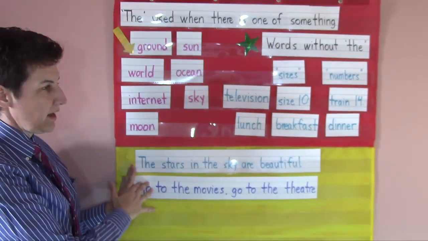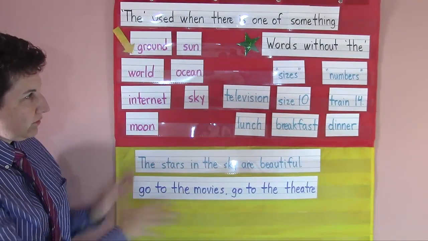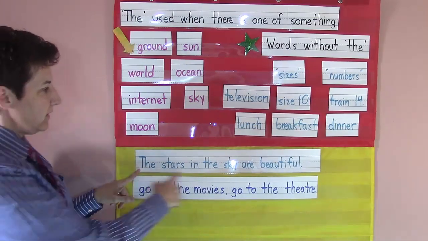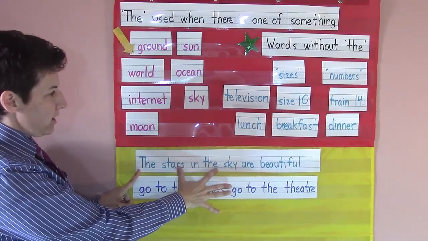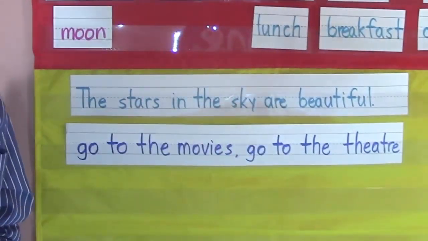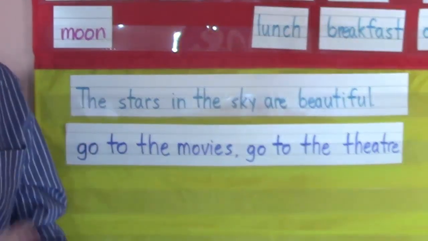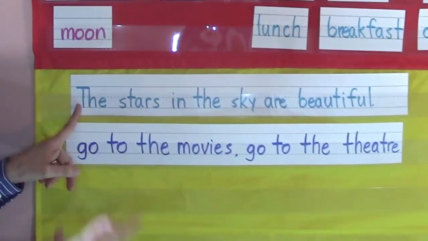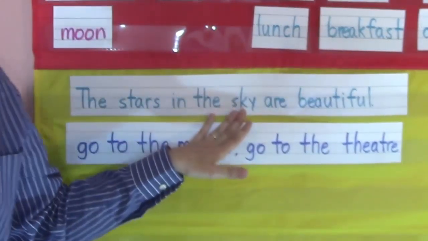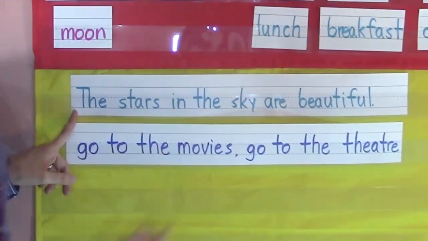Okay, now I want to also finally give you a couple of examples of other things that you need to know about "the." All right, so here's an example where I use "the" twice in this sentence because they come right before words that are considered times that we use "the." The first time is kind of a review of something you know already, and the second one is a word that we learned in this lesson. So the sentence is, the stars in the sky are beautiful.